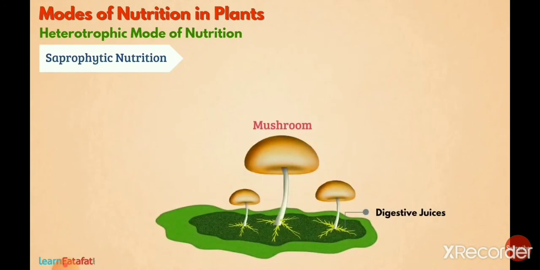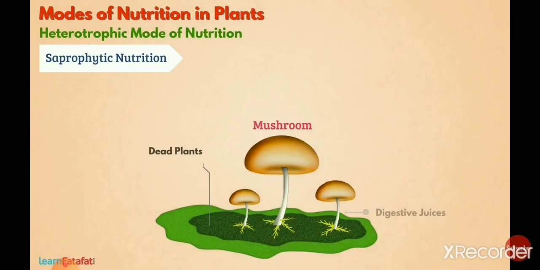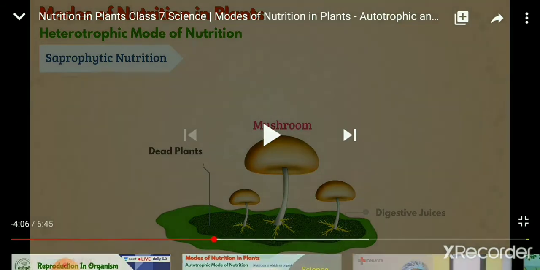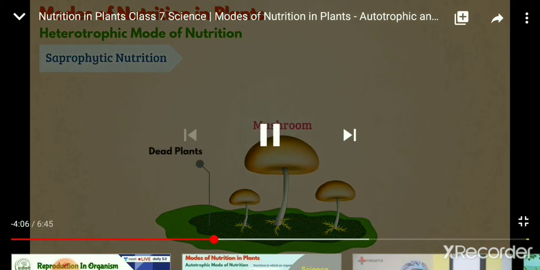After this we are discussing saprophytic nutrition. So what is saprophytic nutrition? Listen carefully. Organisms such as fungus, bacterium or mushroom are called saprotrophs as they obtain nutrition from dead decaying plants and animals. These organisms secrete digestive juices on dead and decaying matter and convert them into simple soluble substances from which they are able to absorb the nutrients.